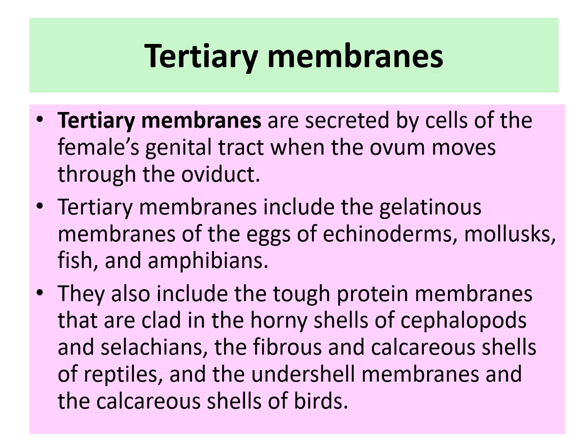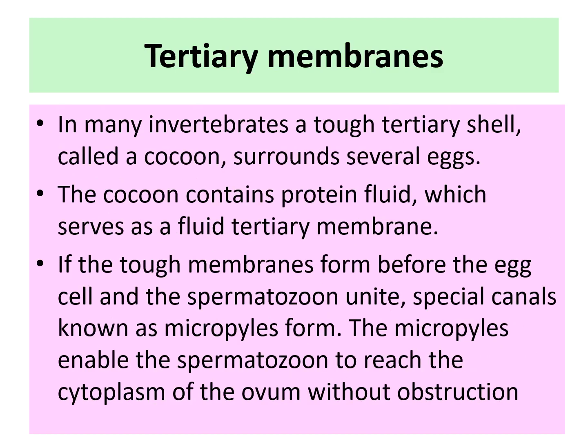They also include the tough protein membranes that are laid in the horny shells of cephalopods, cetaceans, the fibrous and calcareous shells of reptiles, the undershell membrane and calcareous shell of birds. In many invertebrates, a tough tertiary shell called the cocoon surrounds the several eggs. The cocoon contains proteinaceous fluid, which serves as fluid tertiary membrane.